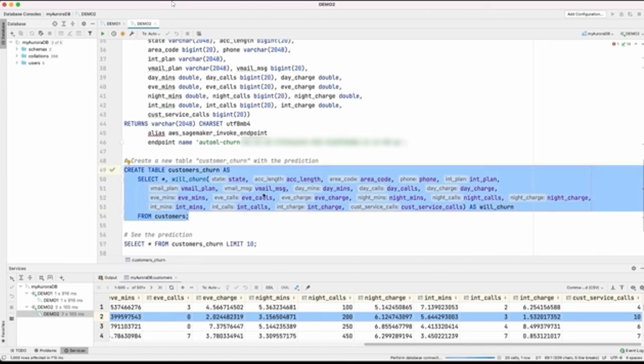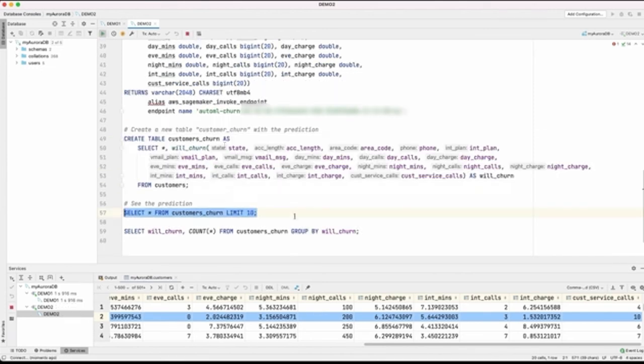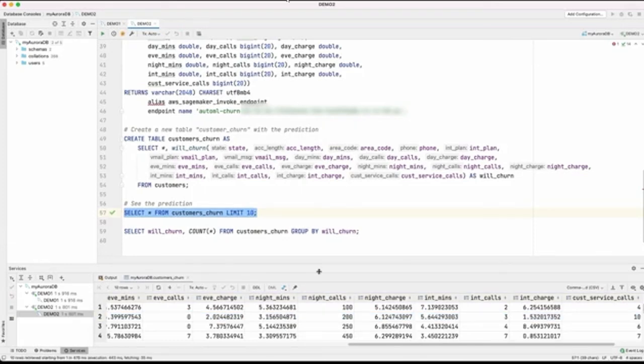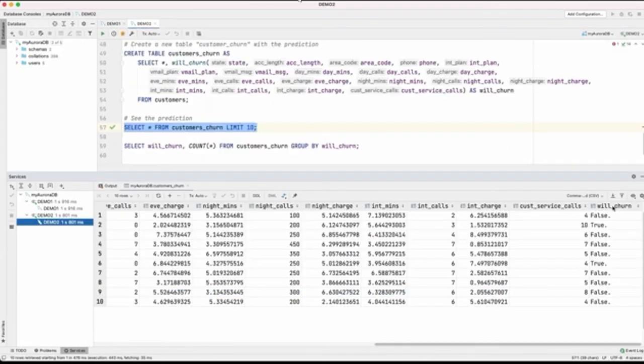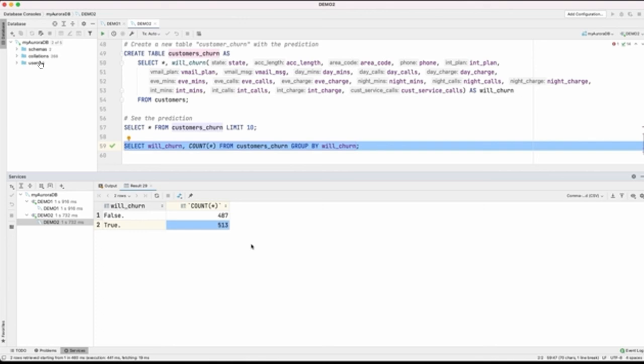Now we can see a few of the rows of this newly created table. And as you can see here, it got a new column called willChurn, which contains all the churn details for all the customers present in this table. Also, we can see the total number of customers based on churn prediction. So as we can see, it's very easy to get started with Aurora ML integration with Amazon Comprehend and Amazon SageMaker.